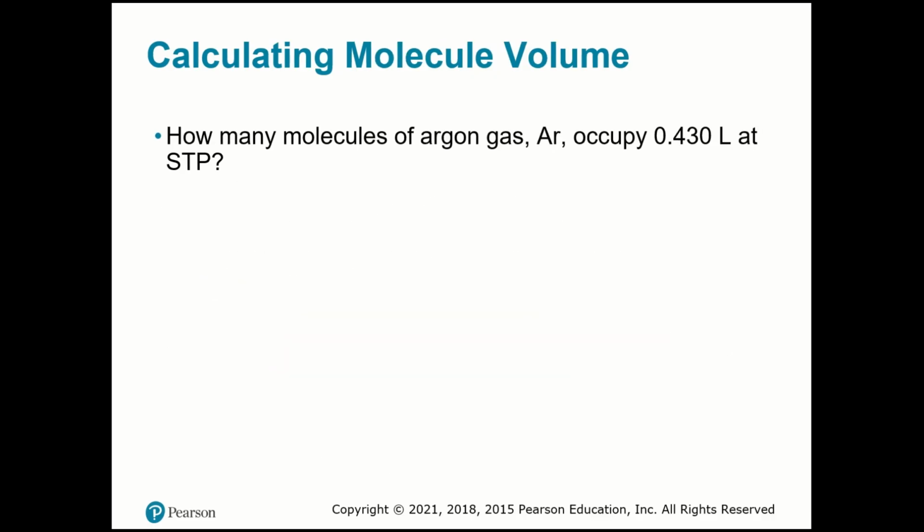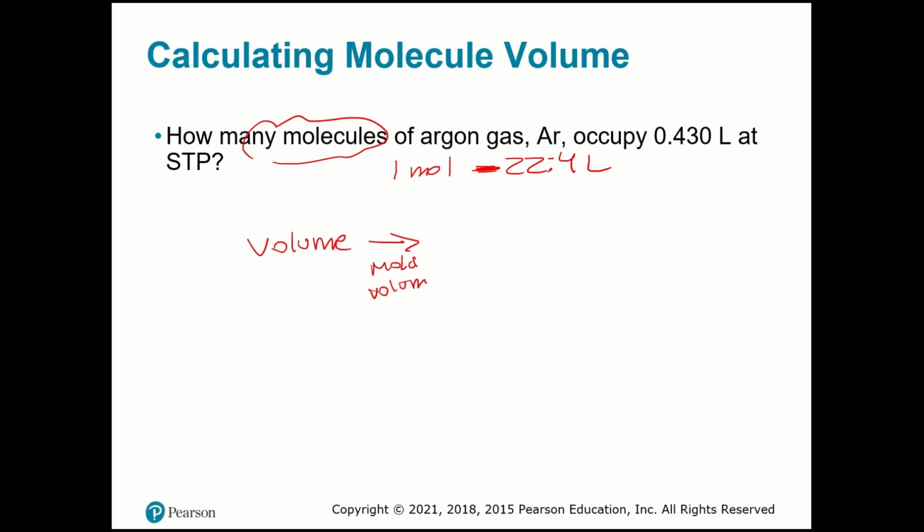Okay, so let's calculate how many molecules of argon gas occupy 0.430 liters at STP. Again, I know that 1 mole occupies 22.4 liters in STP conditions. And they ask me for molecules. So I have volume, so I can use the molar volume to find moles.